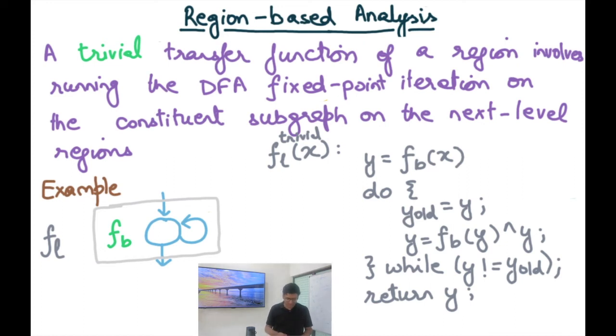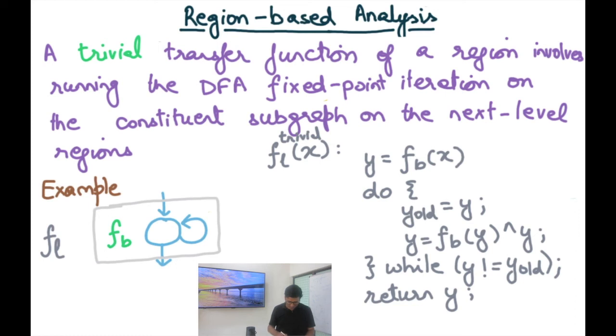Fortunately, there is a very trivial answer to the transfer function of any region, and the trivial answer is just run the DFA algorithm inside the region to identify the end-to-end transfer function of that region. So a trivial transfer function of a region involves running the DFA fixed point iteration on the constituent subgraph of the next level regions.